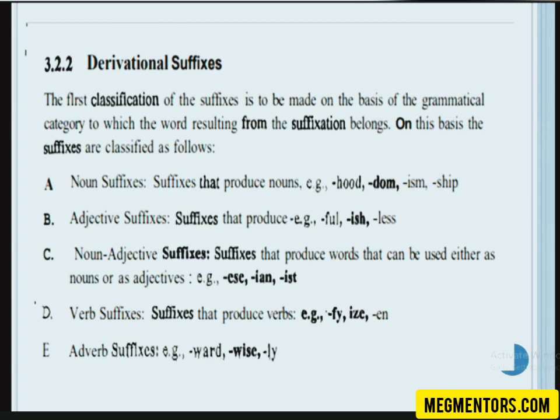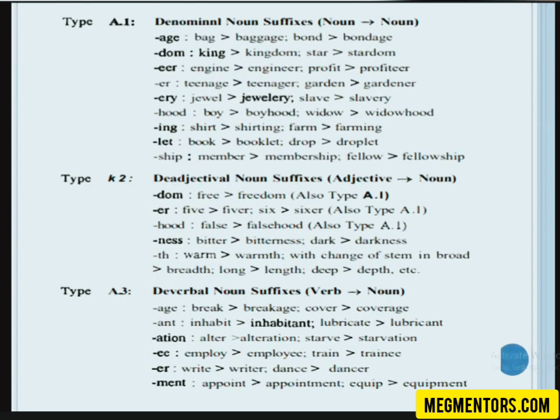Okay. Moving on. Noun suffixes can be divided into denominal noun suffix, de-adjectival noun suffix, and deverbal noun suffix. Denominal noun suffix means you are adding a noun suffix to another noun so that you can create a new noun. For example, bag is a noun. When you add age to the noun bag, you get another noun, baggage. Again, you add hood to child. Child is a noun. When you add hood to the noun child, you get another noun, childhood. All these are denominal noun suffixes.